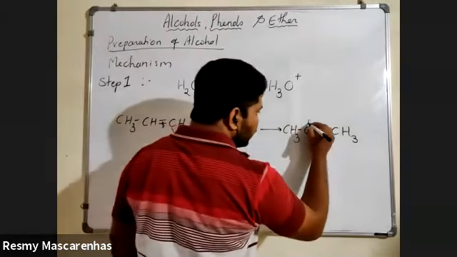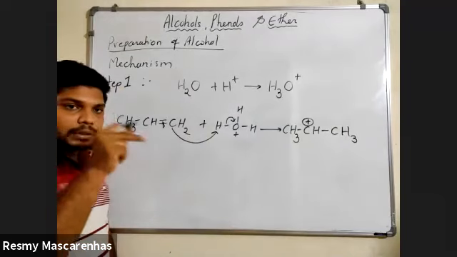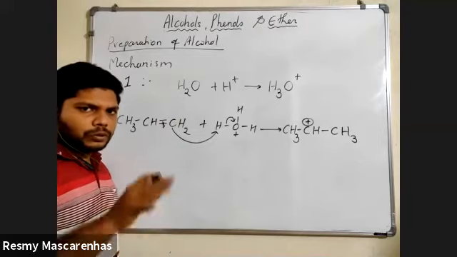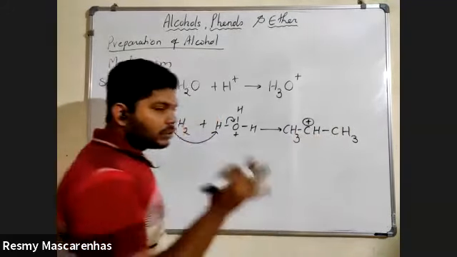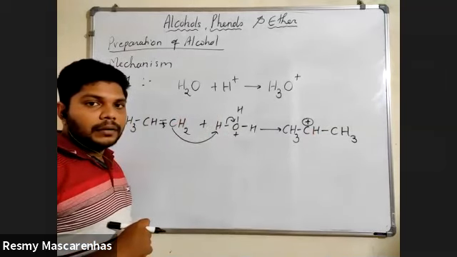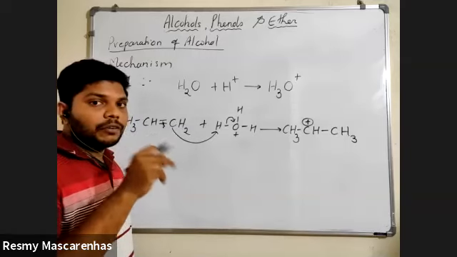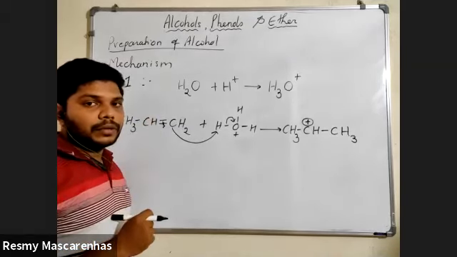So you can mention a positive sign here, because with this carbon only 3 bonds are there. There should be 4 bonds to complete the valency. But only 3 bonds, with hydrogen. One bond is not there. So there is a carbocation formation there. On that carbon, you will write positive.